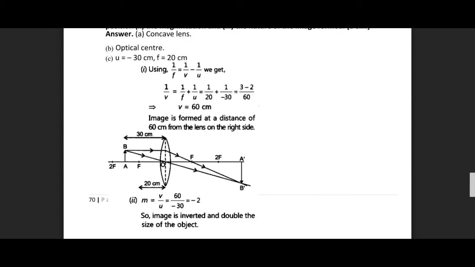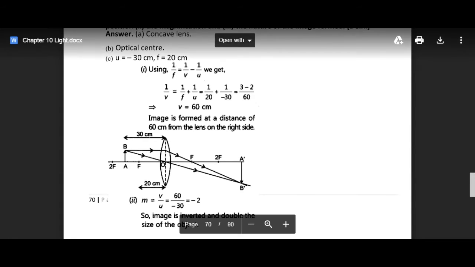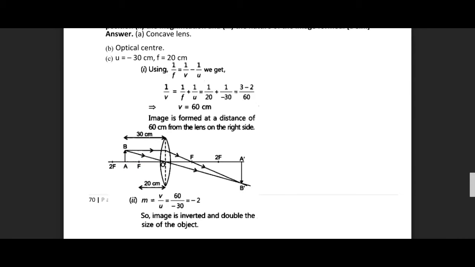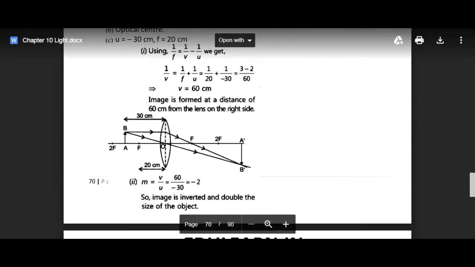So the diagram will be somewhat like this, right? Because u is minus 30, somewhere around here, f is 20, so it will be between 2f and f. Because 2f is double of f, so this is at 40, this is at 20, so it will be exactly in the center. And the image will be formed beyond 2f.